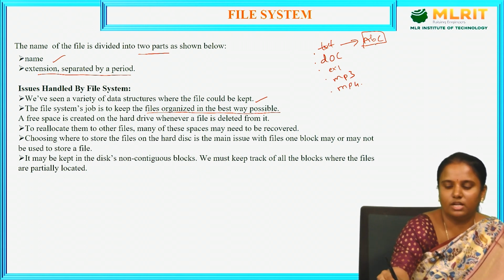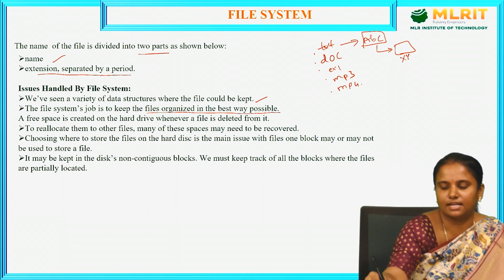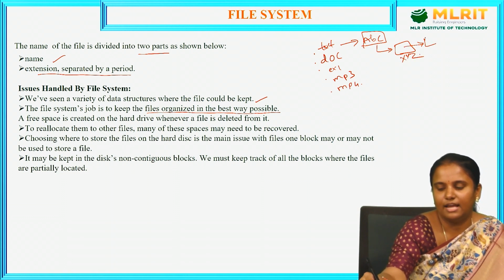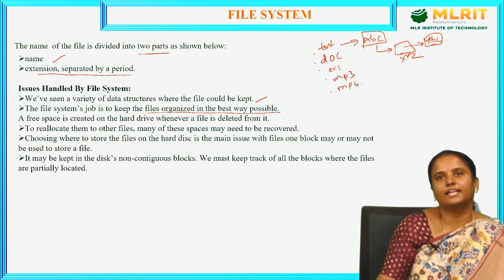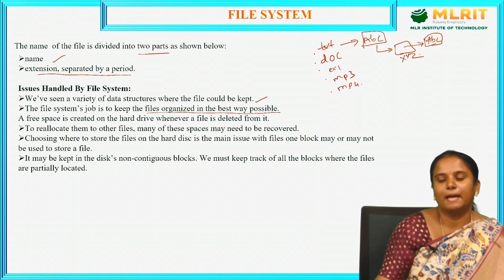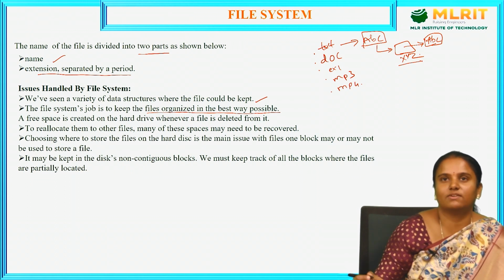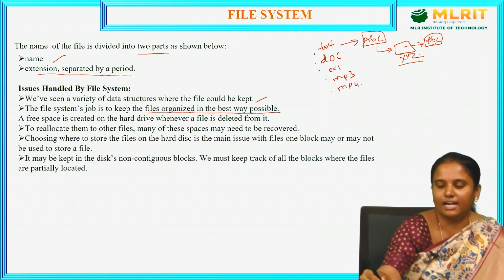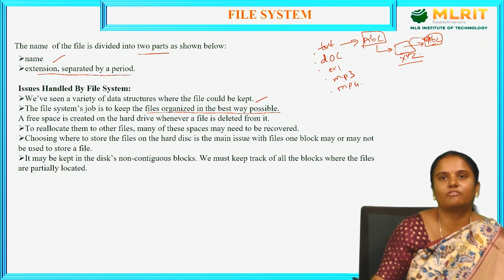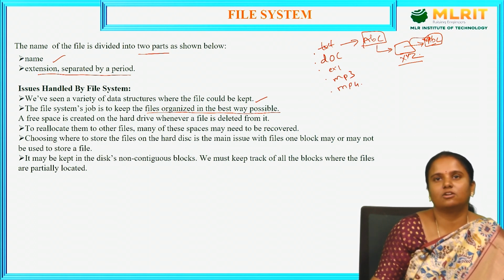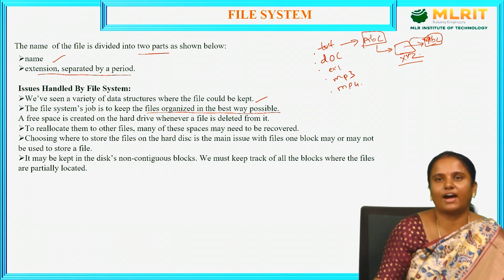I have stored it in a directory like XYZ. In this XYZ directory or folder, I have to find the ABC file. How are we going to find that file? By using a path. By using this XYZ folder, I should find this ABC file. So for this we will have some path, to find the files in the best possible way and get the file easily.